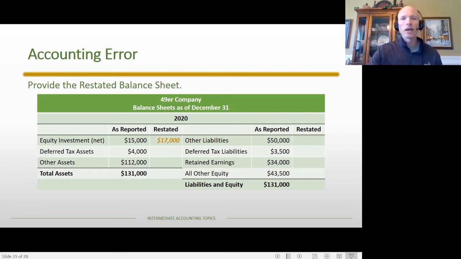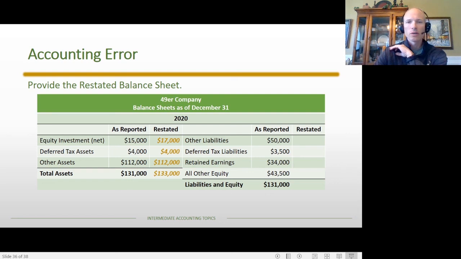Most often you combine the two accounts, and so what we have is the net investment, instead of being $15,000, should have been reported at $17,000, and that's what we did here. There's no change to the deferred tax asset, there's no change to the other assets, but of course there is a change to our total assets because of the change to the equity investment account.